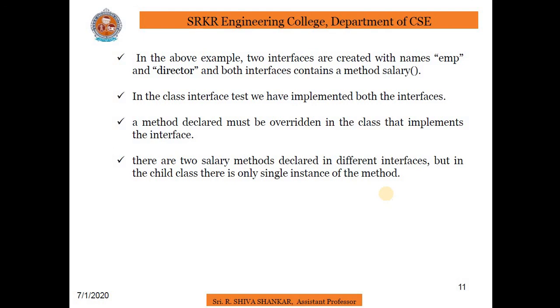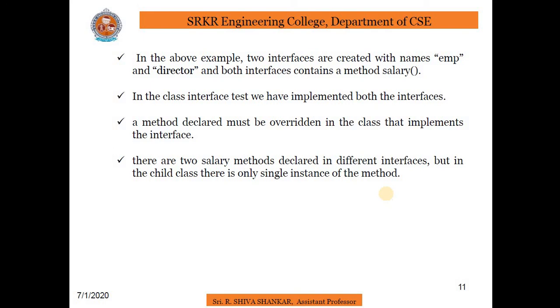In the above example, two interfaces are created with the names EMP and director, and both interfaces contain a method salary. In the class interface test, we have implemented both the interfaces. As per the definition of an interface, a declared method must be overridden in the class that implements the interface.